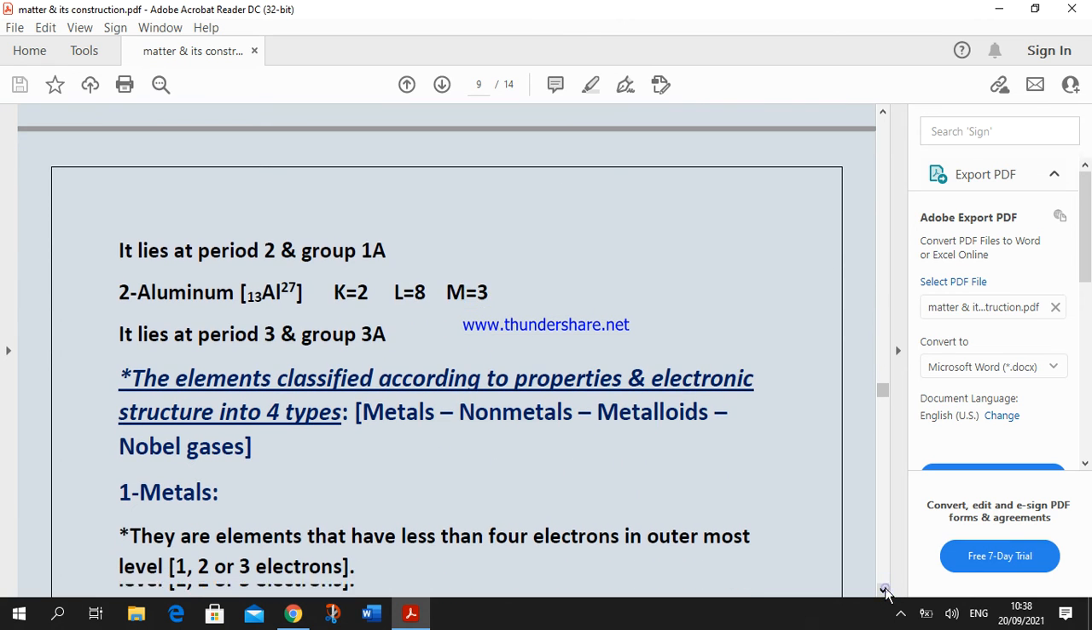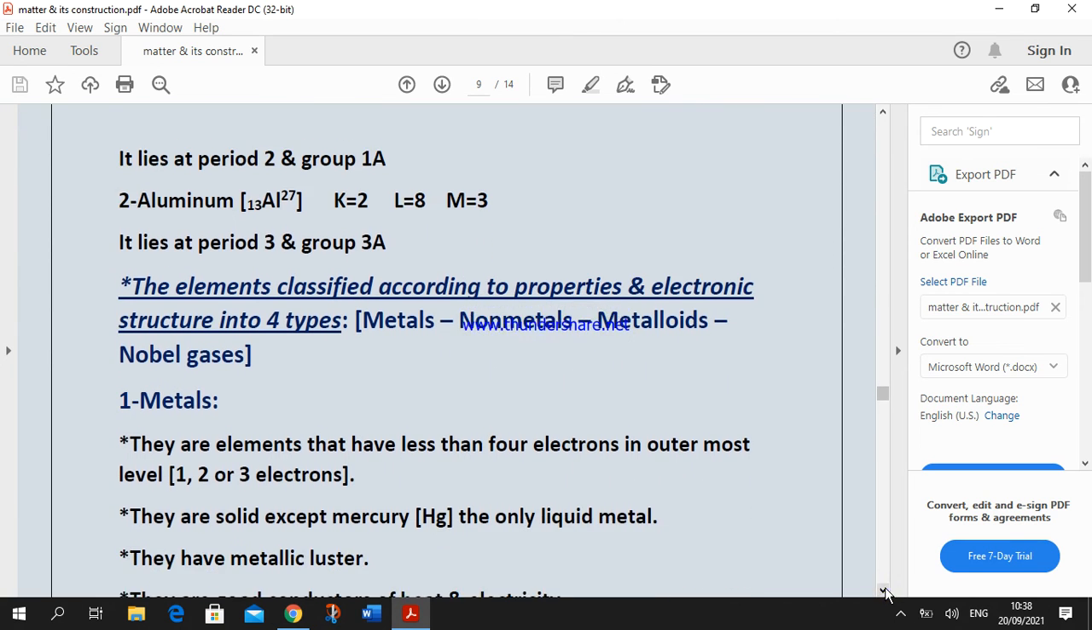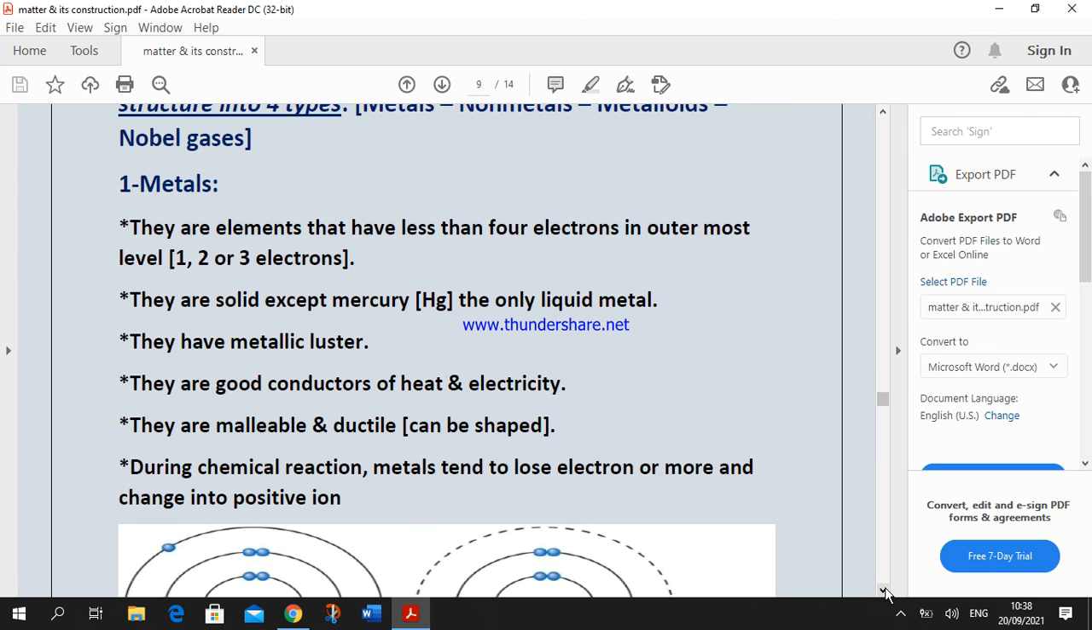Also, in the modern periodic table, the elements are classified according to electronic structure and properties into 4 groups: metals, non-metals, metalloids, and noble gases. Let's start with metals. Metals are elements that have less than 4 electrons in the outermost level. The outermost level of a metal element may contain 1 electron, 2 electrons, or 3.